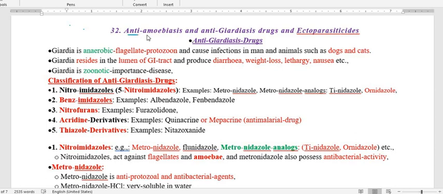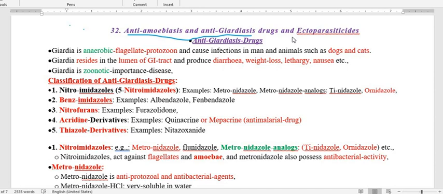In addition to that, we are going to discuss the drugs used against the ectoparasite, called ectoparasiticides. So we are going to cover this part. This ectoparasite is just not included in the antiprotozoal drugs. So this is a separate chapter.